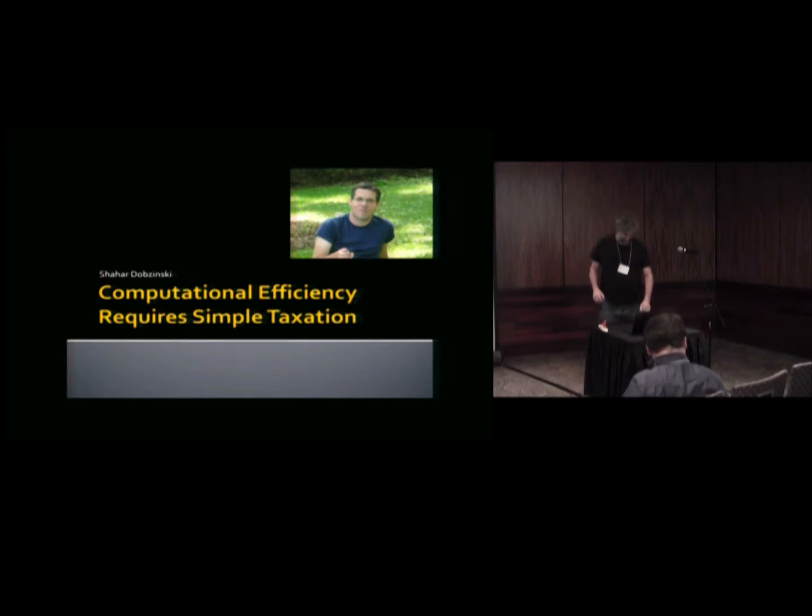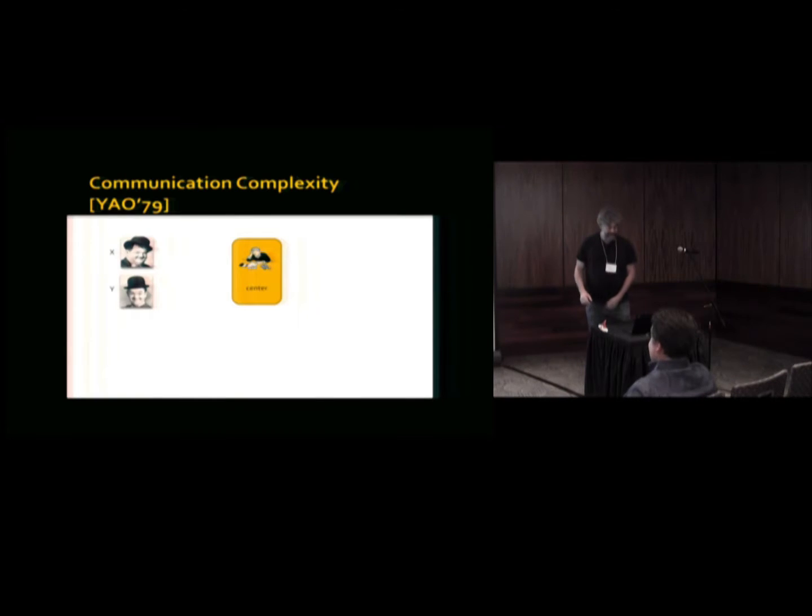Okay, so this talk is part of trying to figure out how we can prove a lower bound for computational efficiency of mechanisms that do good things. So this is what we're trying to do. When we talk about computational lower bounds, we're going to talk about communication complexity. We will want to show that mechanisms that do something good will have to have a high computational burden in terms of high communication complexity.